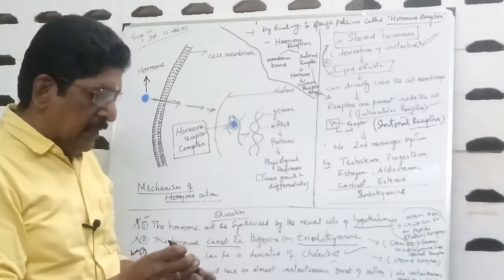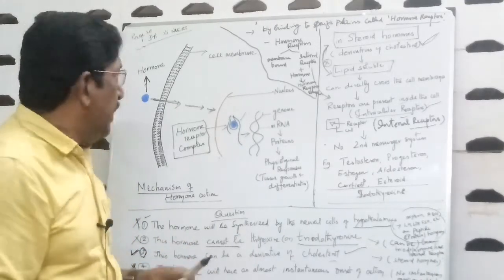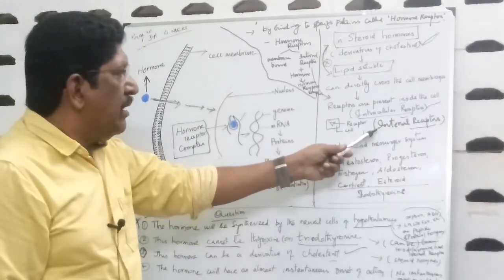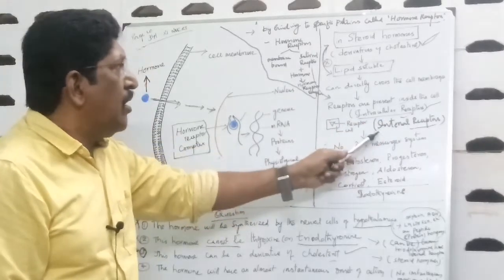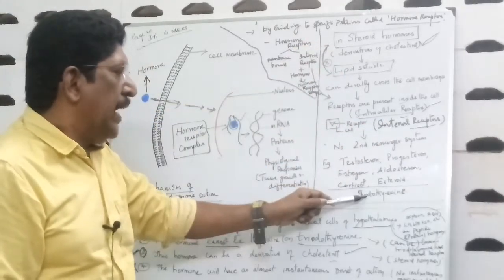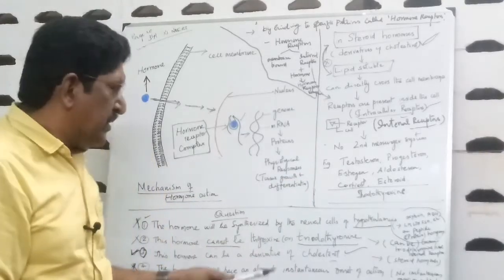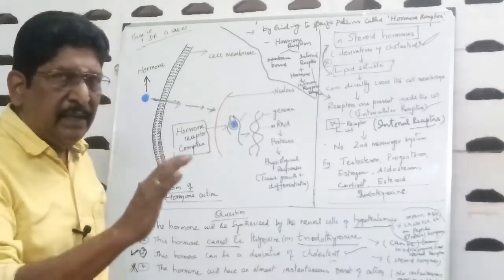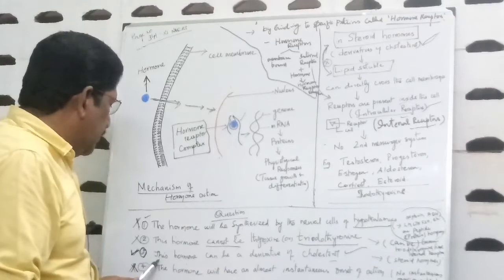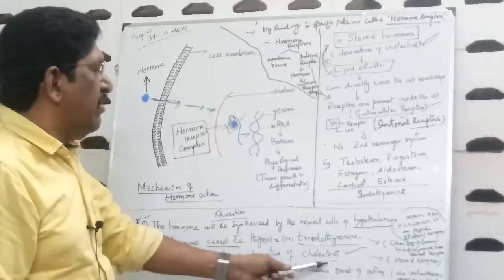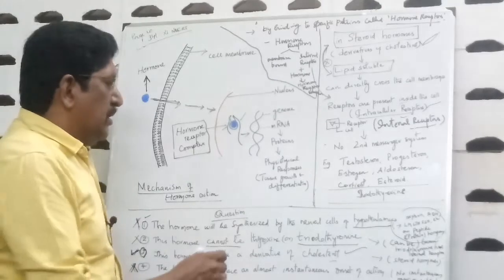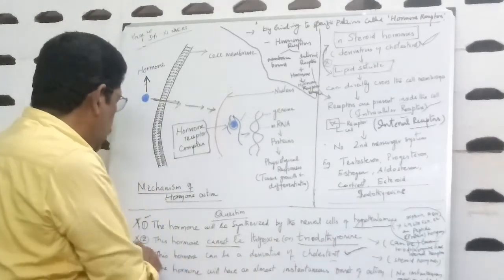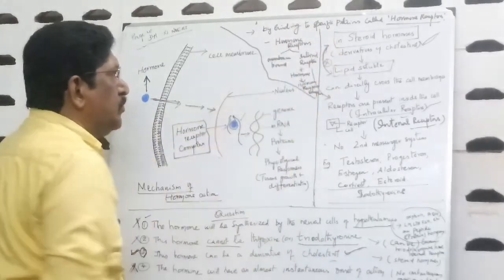You can refer to your 11th NCERT book, page number 340. The examples given for internal receptors are one, steroid hormones and iodothyronine. So this can also be a triiodothyronine hormone. Let us wait. Third option, this hormone can be a derivative of cholesterol. So all steroid hormones are derivatives of cholesterol. So this hormone should be a steroid hormone.